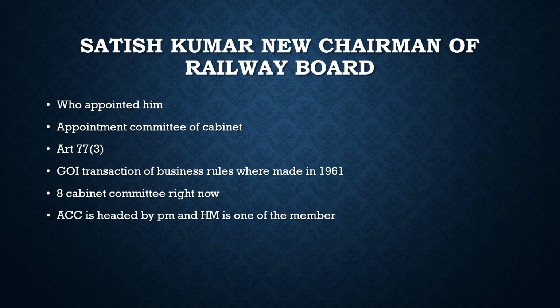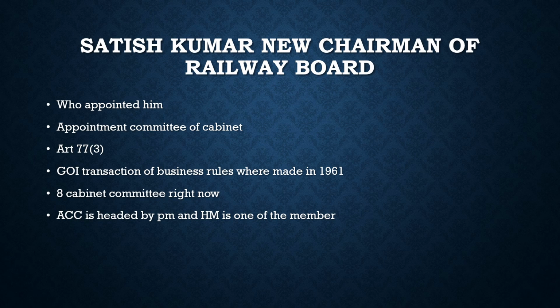About the Appointments Committee of the Cabinet, we should know a few things. We have Article 77 in our Indian Constitution. Article 77 says that the President of India has power to make rules for the more convenient transaction of the business of the Government of India.